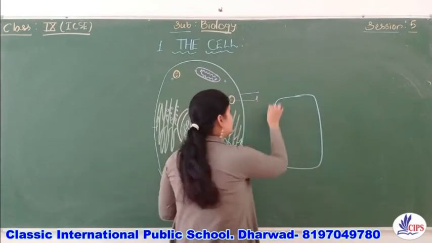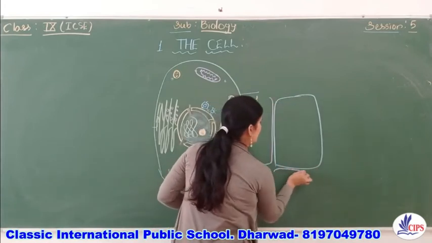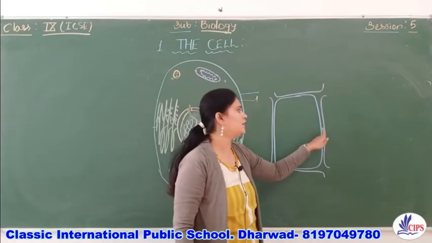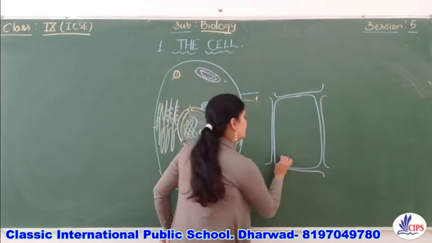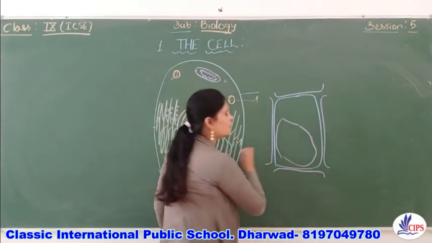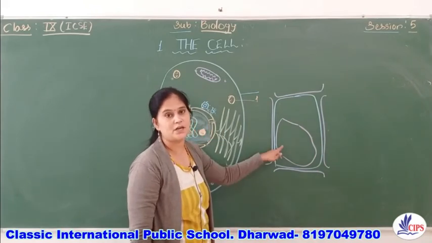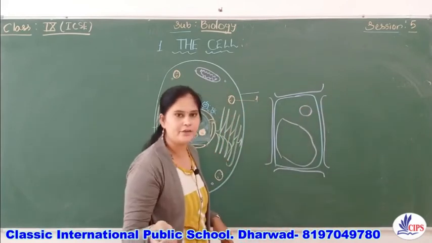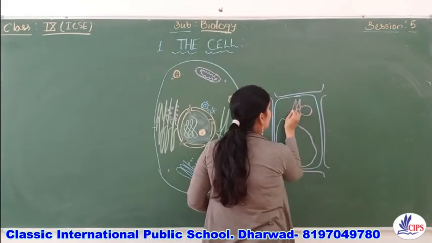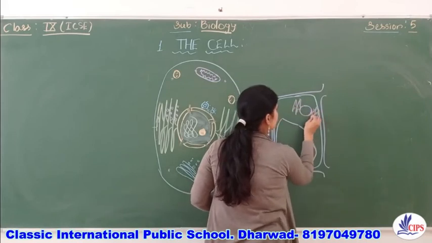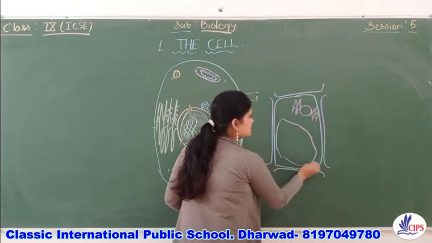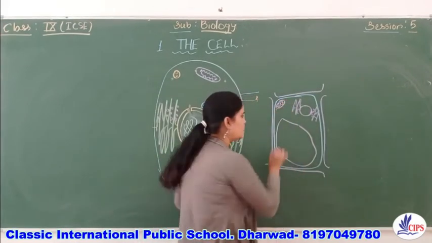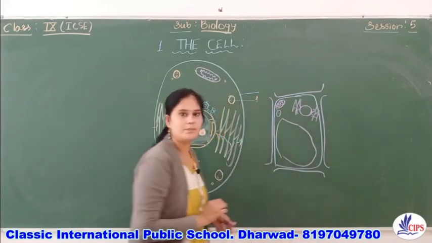This is the cell membrane, and here at the outer region we have the cell wall. Inner to the cell wall there is a cell membrane, but here a large vacuole is present, and due to the presence of the large central vacuole, the nucleus is present at the periphery. Same here also, the endoplasmic reticulum is present, the ribosomes are present or they may be scattered. Lysosomes are also present, and this is the mitochondria.